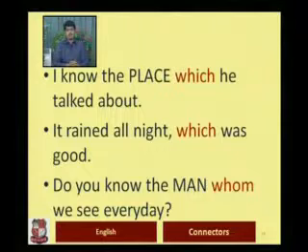So this is the special use of which. So which has two uses which you would like to remember. The third sentence is, do you know the man whom we see every day? And once again you would see that man is capitalized. And here it is whom, which is the object case.